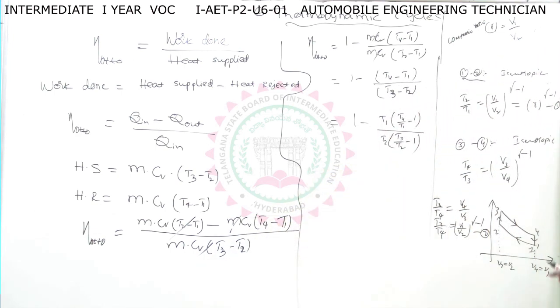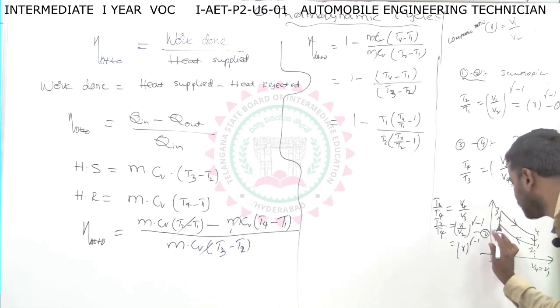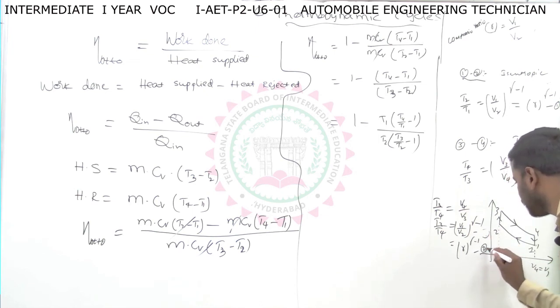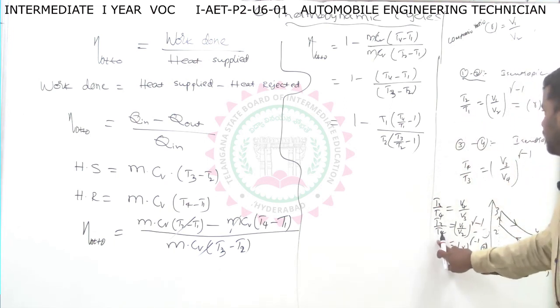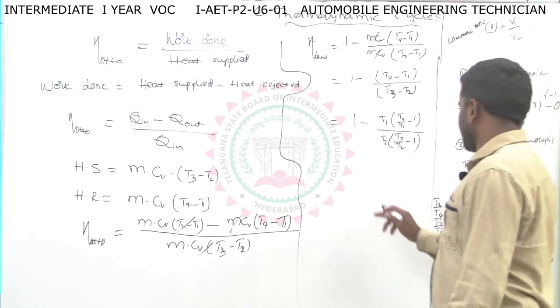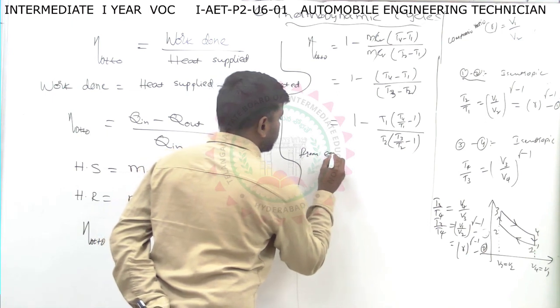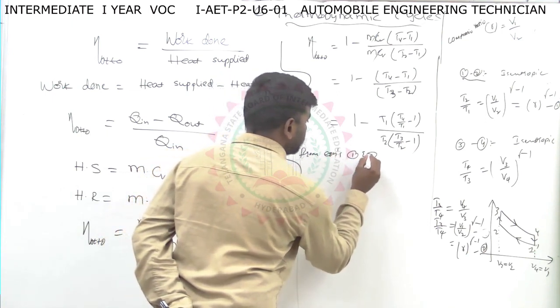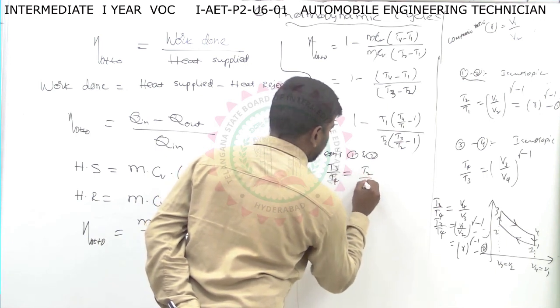So clear? See, from equation number 1 and 2, V1 by V2 again is nothing but R to the power of gamma minus 1. From equation 1 and equation 2, both are the same. What are the same? T2 by T1 equals T3 by T4. I am writing here from equations 1 and 2, T3 by T4 equals T2 by T1.